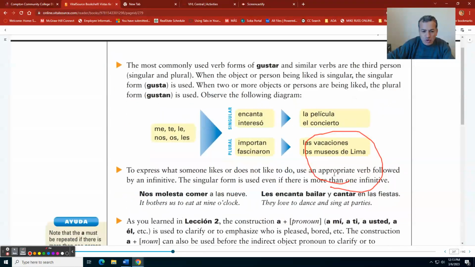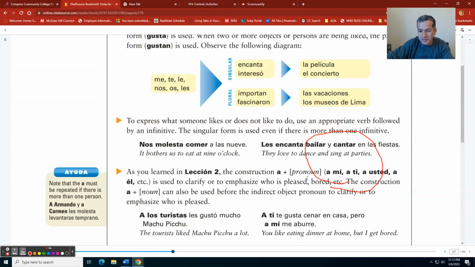Vamos abajo. To express what someone likes or does not like to do, use an appropriate verb followed by the infinitive. The singular form is used even if there's more than one infinitive. So don't forget, verbs are actions, and it doesn't matter how many we have. If they are the subject, we're always going to use the singular version of the verb. For example, nos molesta comer a las 9. Okay, it bothers us to eat at 9 o'clock. In other words, eating at 9 bothers us, or to us.